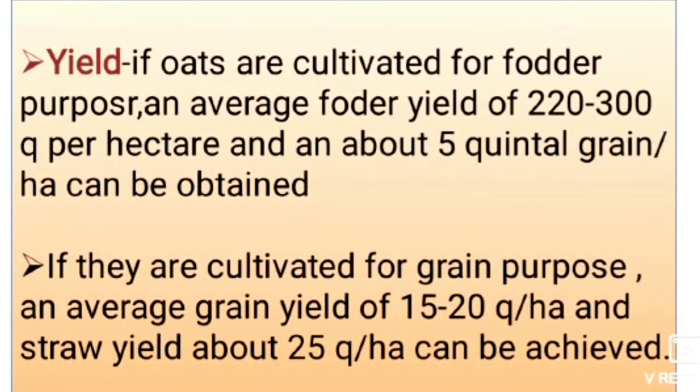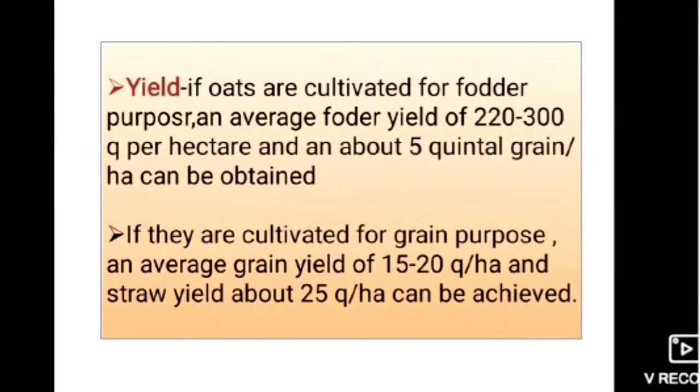Moving to yield of oats. If oats are cultivated for fodder purpose, an average fodder yield of 220 to 300 quintal per hectare and about 5 quintal grain per hectare can be obtained. If they are cultivated for grain purpose, an average grain yield of 15 to 20 quintal per hectare and straw yield of about 25 quintal per hectare can be achieved. This was about oats cultivation practices.